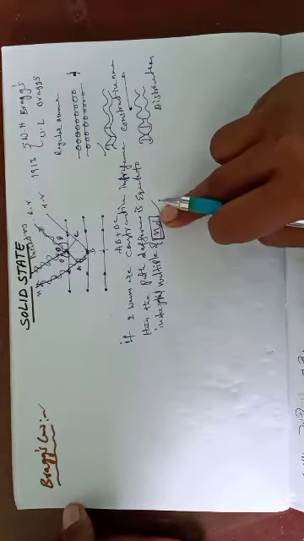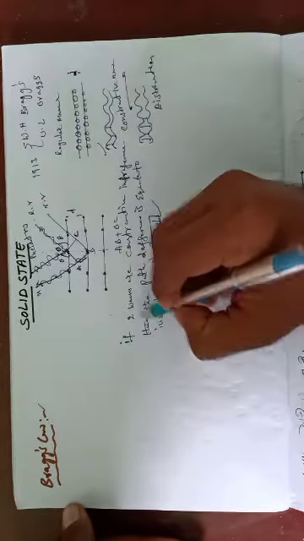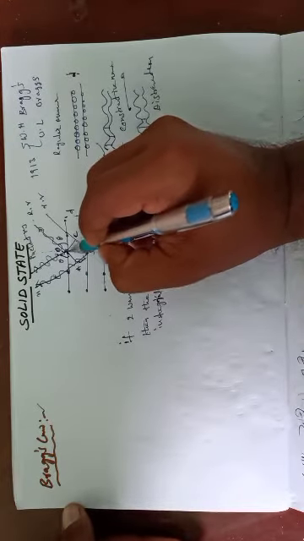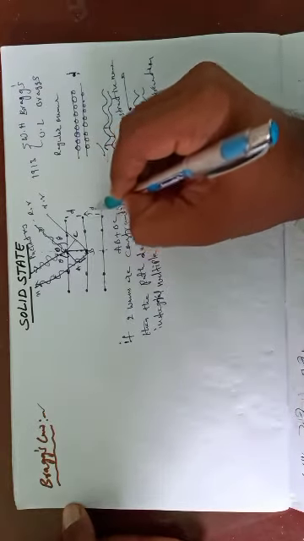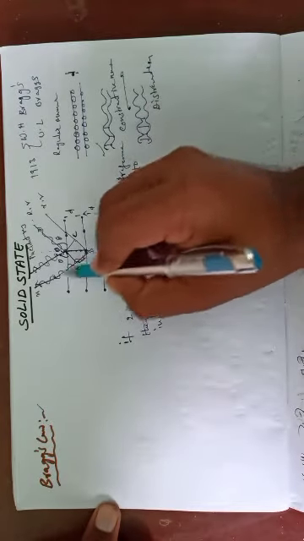N lambda means wavelength. This distance is denoted d, and this is also distance d. Okay students, what is the extra distance traveled by the second ray?